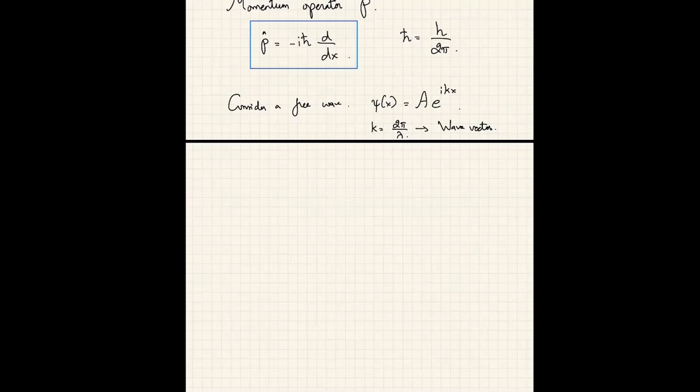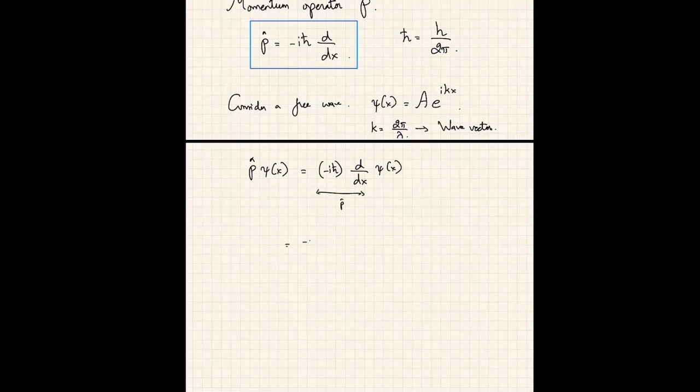Okay. So this wave vector k is basically 2 pi over lambda. This is a sine 2 pi x over lambda plus b cosine 2 pi x over lambda. So let us act this p on this psi of x. What does p acting on psi of x give us? The momentum operator, of course, needs some function to act on. So I'm taking this particular wave function and acting the momentum operator on it. So this is minus i h bar d dx acting on psi of x. Okay, this is my momentum operator.